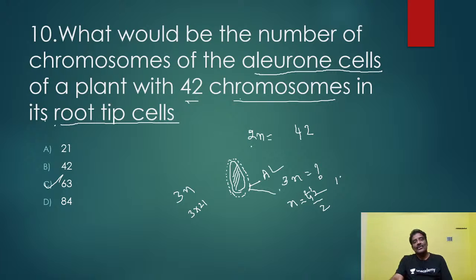Just we have to know very well what is the ploidy in the cells. Ploidy in the root tip cells here, 2n, diploid. Aleurone cells, these cells are present around the endosperm here. Endosperm is 3n here. So how many number of chromosomes are present in the aleurone layer is given here, if root tip cells have 42 chromosomes. This is very simple, so ploidy you should know. This type of questions are very, very important for you in the examination. If you know the ploidy of it, you will be able to solve easily.